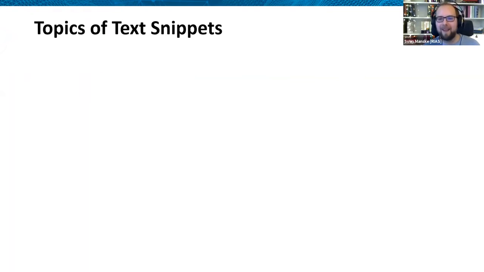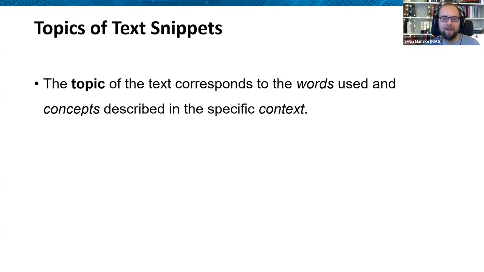But why is that the case? So the topic of a text corresponds to the words used and the concepts described in the specific context. That is straightforward, but if you think about those very complex AI methods about deep learning and so on, you cannot relate to those simple things. But if you have real text analytics methods, you can interpret that and think about those connotations.